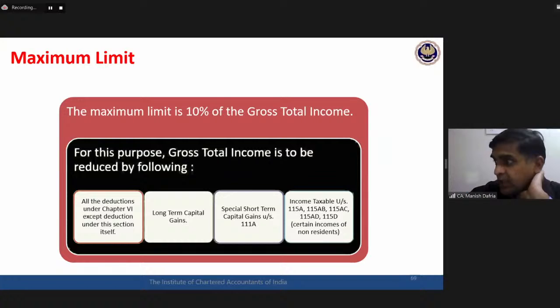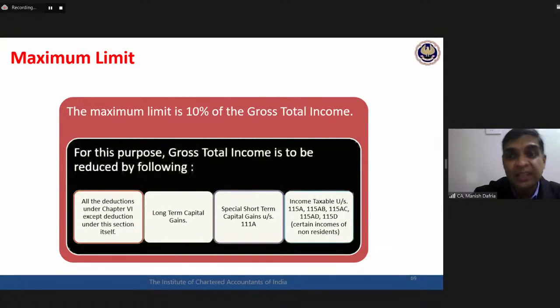Okay, there is a query again. LTCG 112A is also excluded. All the long-term capital gains are to be excluded. We know long-term capital gains are taxed either under section 112 or under section 112A. For these 80G purposes, all long-term capital gains are to be excluded.